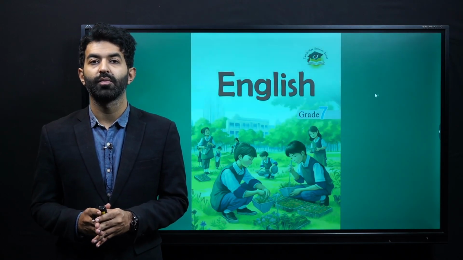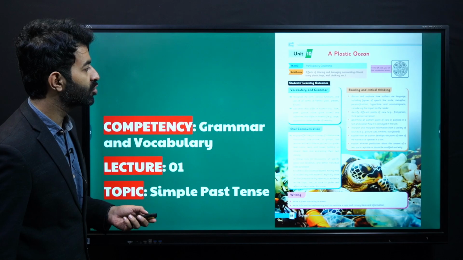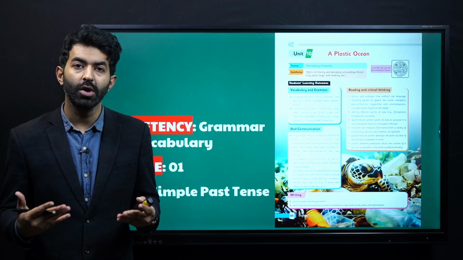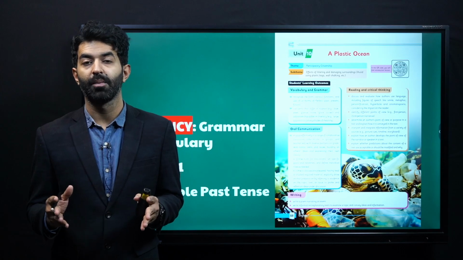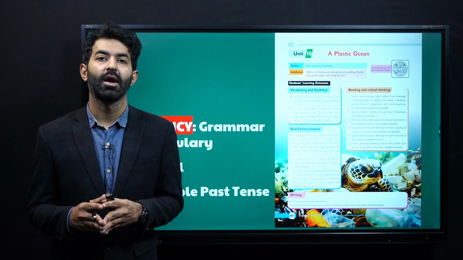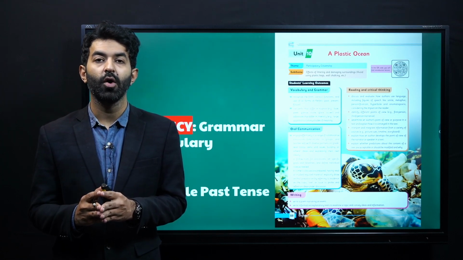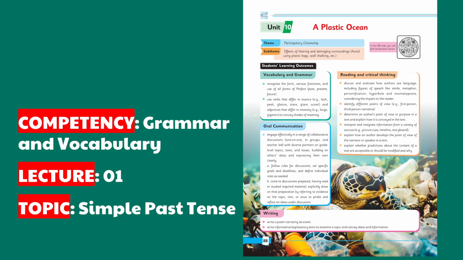Students, today we are going to begin our lecture number 1 of Unit 10, A Plastic Ocean. It's a poem about being a very good citizen and a participatory citizen, and also about the effects of littering, especially in the ocean. So, I hope that you have read this. Now, in the grammar and vocabulary part, we have our lecture number 1, specifically on grammar, where we will be talking about simple past tense.